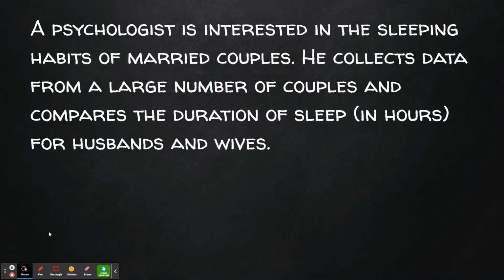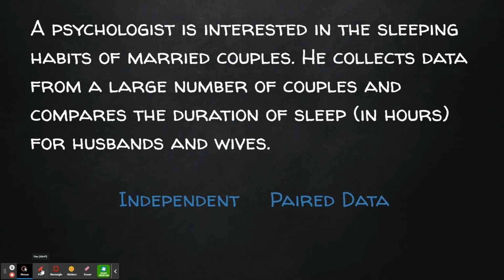A psychologist is interested in the sleeping habits of married couples. He collects data from a large number of couples and compares the duration of sleep in hours for husbands and wives. Now, this one's a little bit tricky because it is different people. However, they're sleeping in the same beds under the same conditions as husbands and wives. So we would probably pair this and look at the difference in sleeping between husbands and wives' times. So this would be paired data.